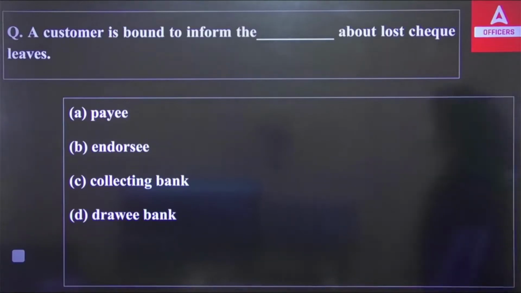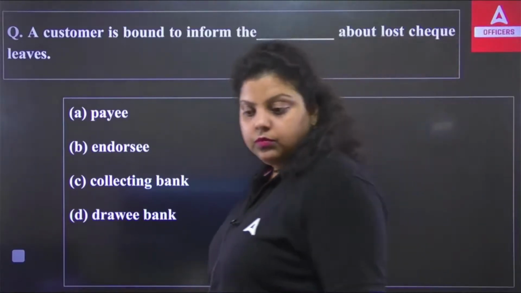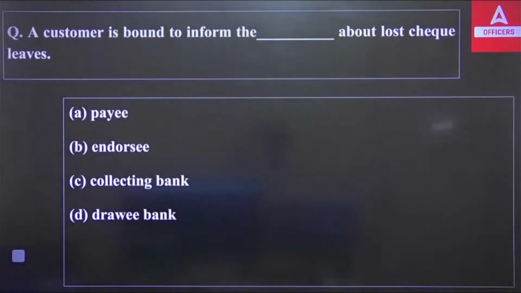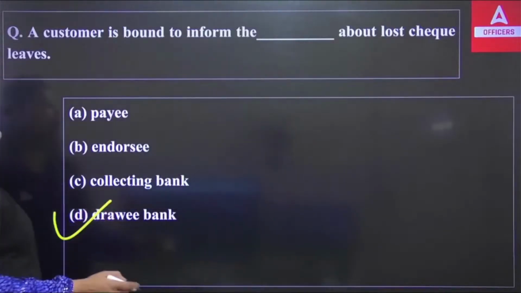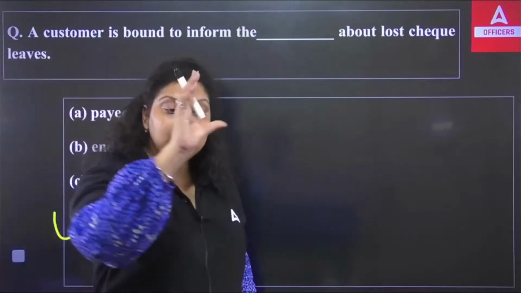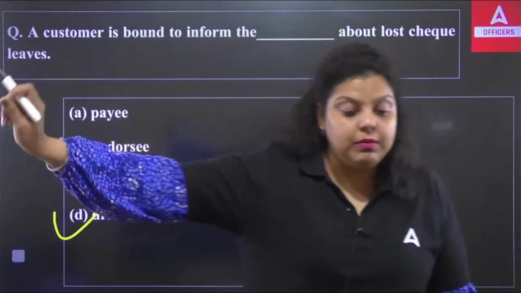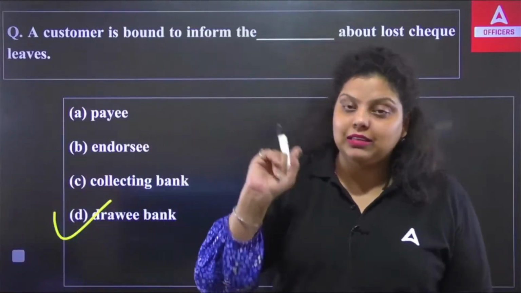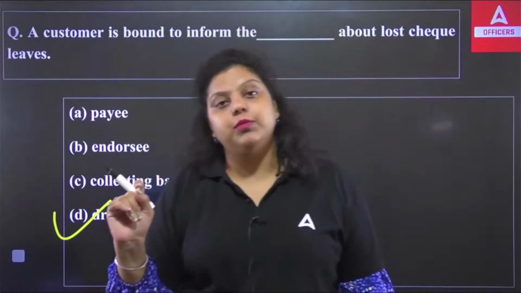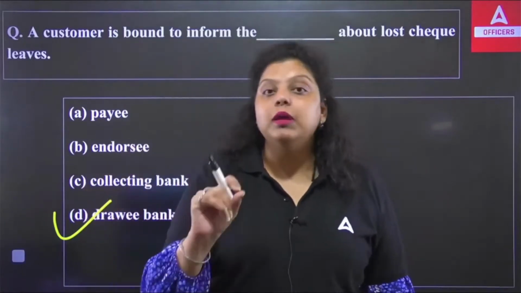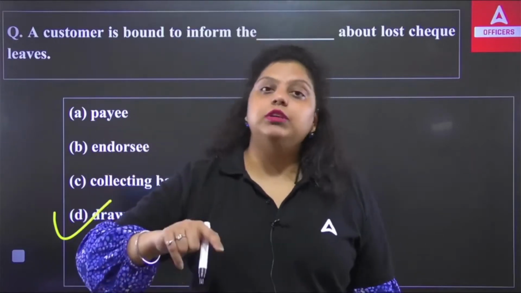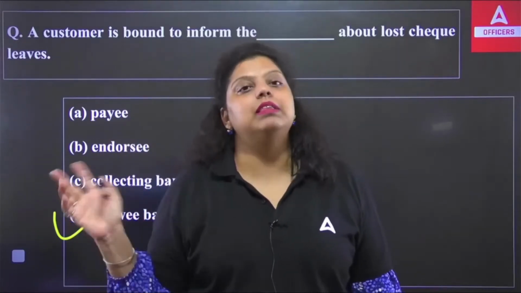So let me know which of the following is correct. So in this situation, you have to inform the drawee bank, because the drawee bank is the bank which will be actually taking money from your account and will be paying for the check. Okay, so you have to inform the drawee bank that certain leaves of a check have been missing from your checkbook, so that whenever the drawee bank receives the check from your account, it will confirm with you personally and then will make the payment available.